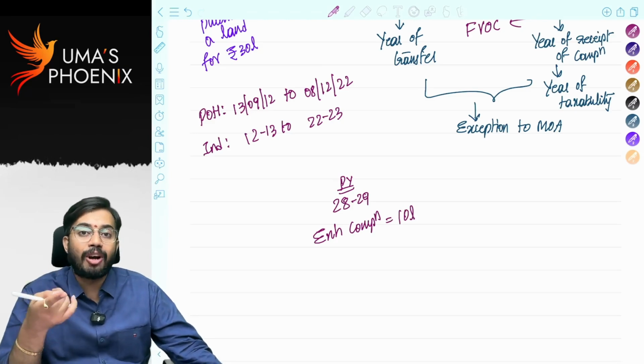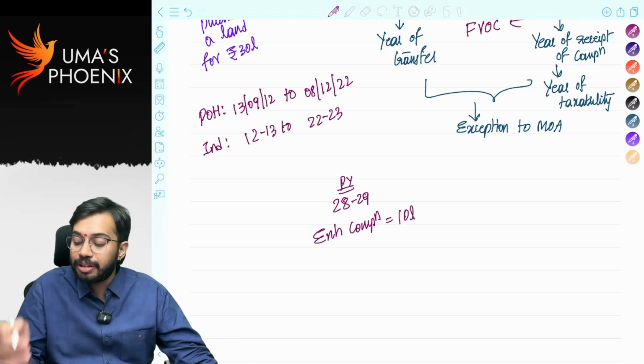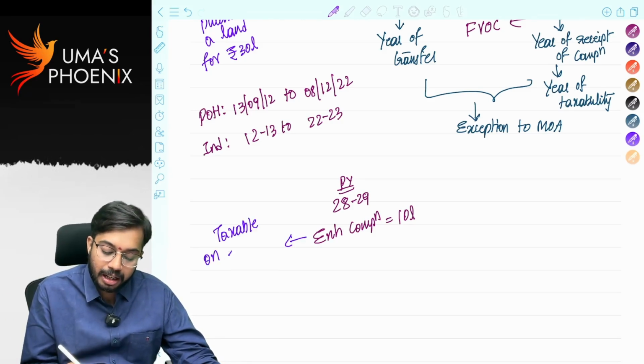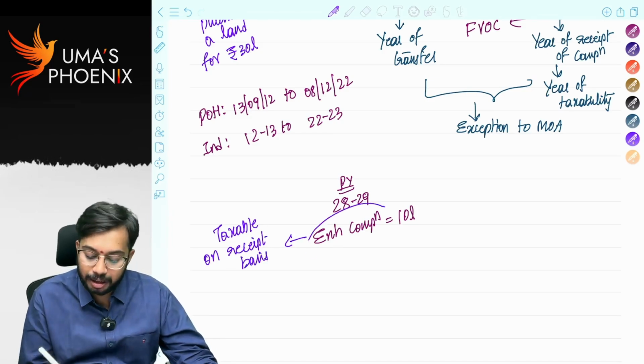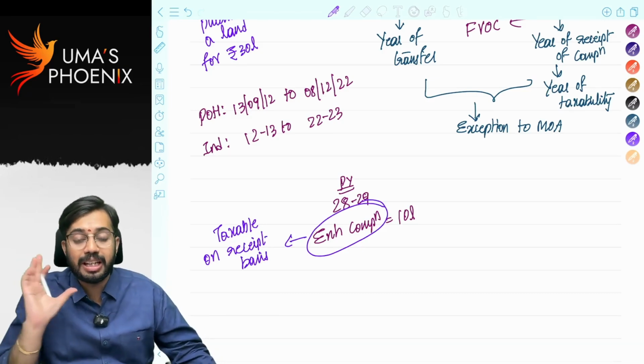So enhanced compensation is taxable on receipt basis. The year in which enhanced compensation is received, in that year enhanced compensation is taxable. Are you able to understand? Enhanced compensation is taxable in the year in which it is received.